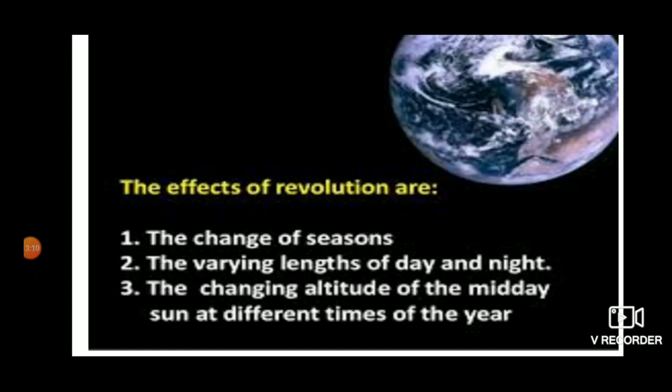If the Earth's axis of rotation was perpendicular to the plane of the ecliptic, the direct sun rays would always shine on the equator, and the days and nights would be of equal duration in both hemispheres. There would be only two seasons in the year, summer and winter. So these are the effects of revolution: changing of seasons, varying length of day and night, and changing altitude of the midday sun at different times of the year.